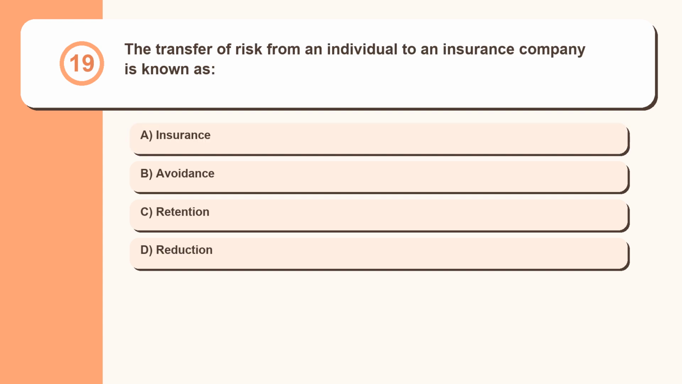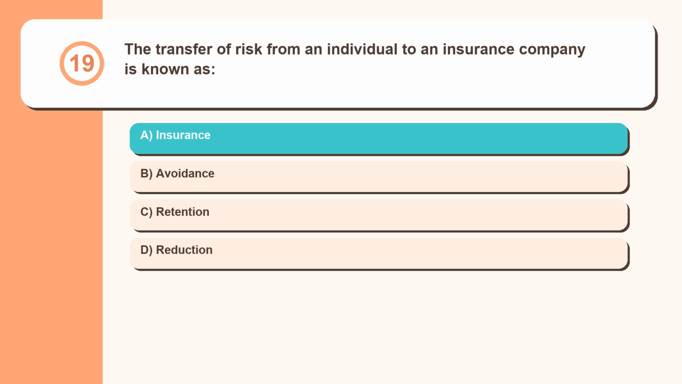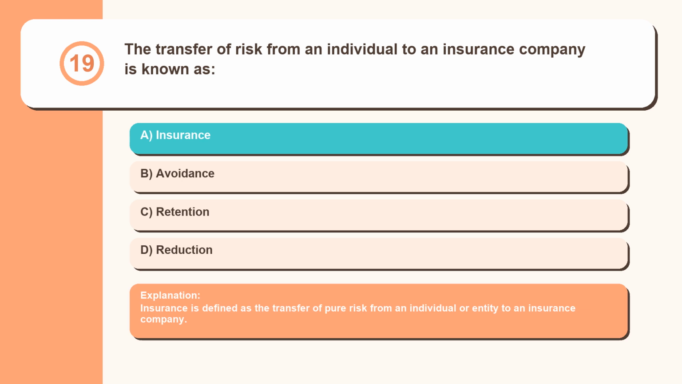Question 19. The transfer of risk from an individual to an insurance company is known as insurance, avoidance, retention, reduction. Insurance is defined as the transfer of pure risk from an individual or entity to an insurance company.